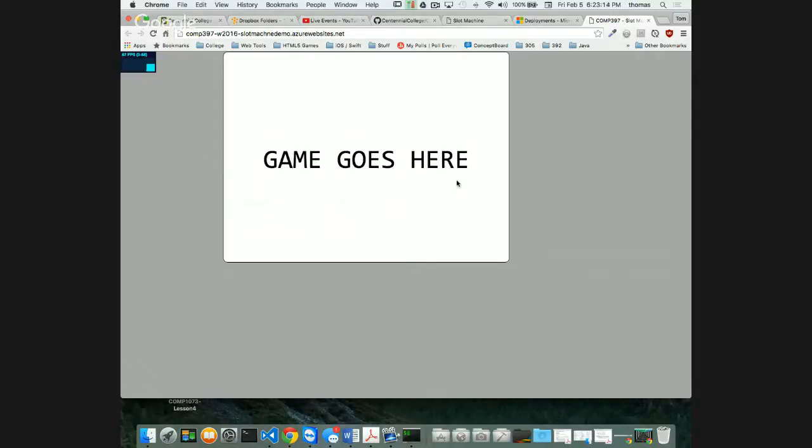Okay, this is where I would do it. And in here where it says game goes here, next day we'll get together. Sorry, we can get to it today, Selena. But I will do a graphic background where I will start absolutely defining what my slot machine is going to look like before I do any logic. My logic is going to be last, right? That's going to be all inside my slot machine scene, this little scene right here. That's going to contain pretty much all the logic for my game.